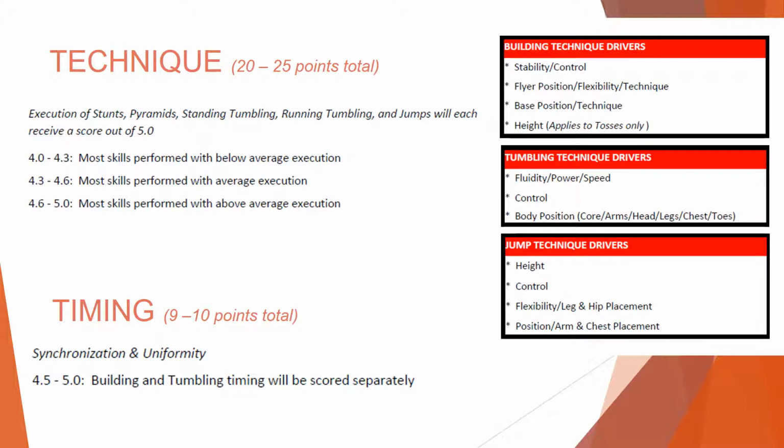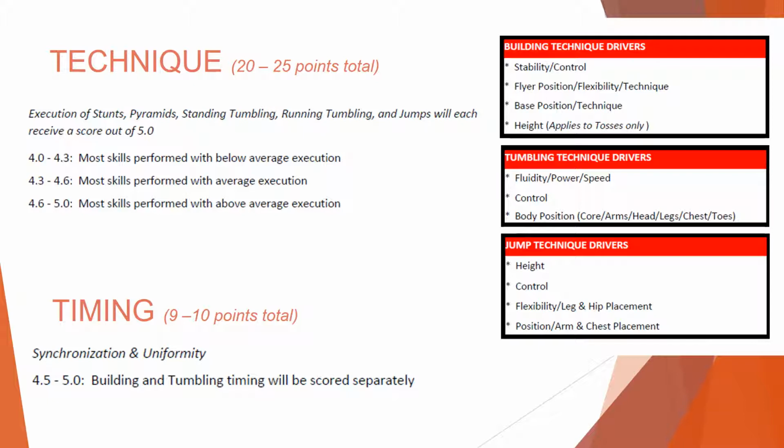Teams will receive a technique score for stunts, pyramid, standing tumbling, running tumbling, and jumps. They will be scored between a 4.0 and 5.0. Judges will use the following drivers when assessing skill technique. Judges will be looking at all of the skills performed within the routine holistically to determine the team's score.